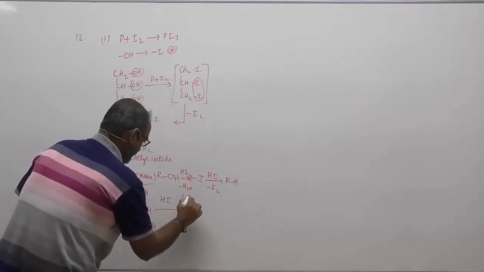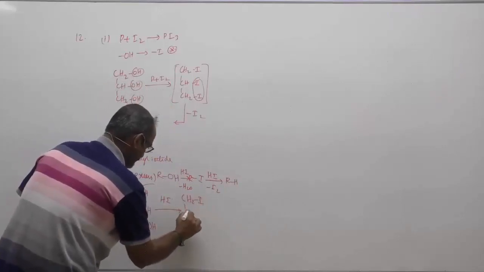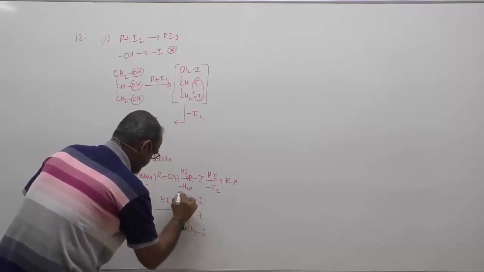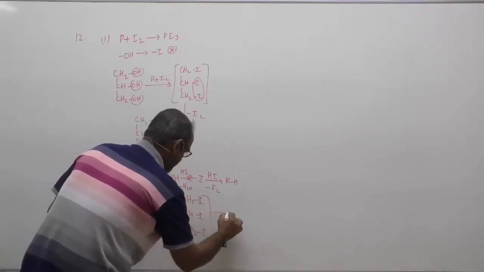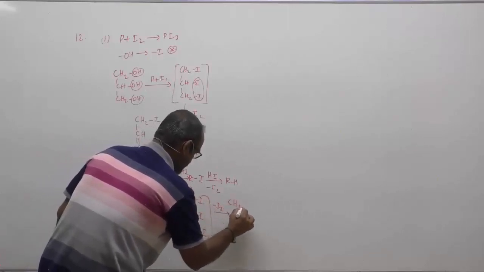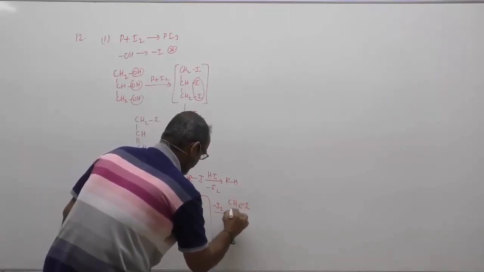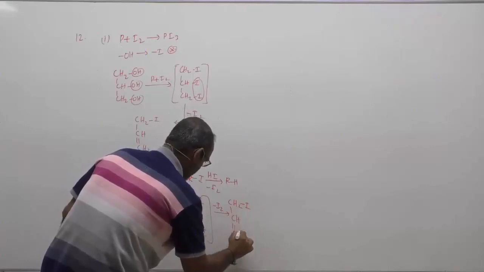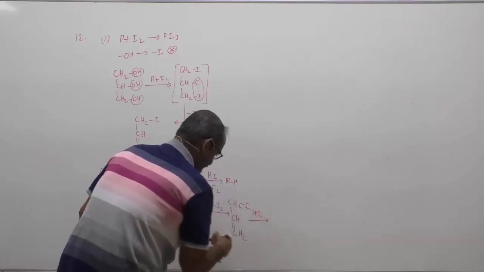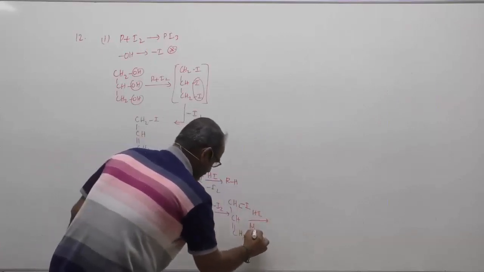Now here, again you will have CH2I, CHI, CH2I. It is again unstable. It will lose I2 and form CH2I, single bond CH, double bond CH2, allyl iodide. Again it will react with one more HI and undergo Markovnikov's rule.